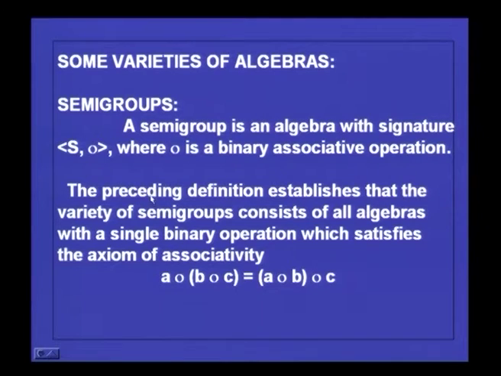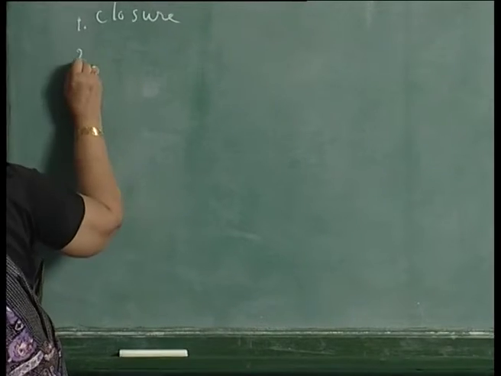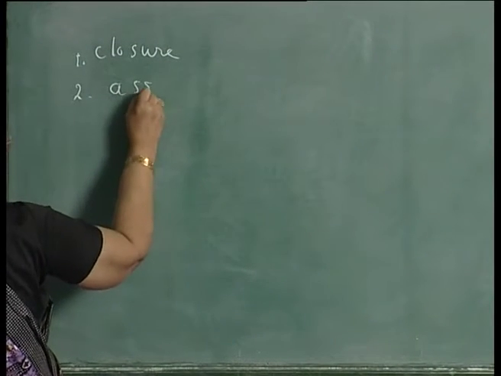So, we see that the variety of semigroup consists of all algebras with a single binary operation which satisfies the axiom of associativity, that is a dot b dot c is equal to a dot b dot c. So, 2 points have to be clear for semigroup. One is closure, the second is associativity.